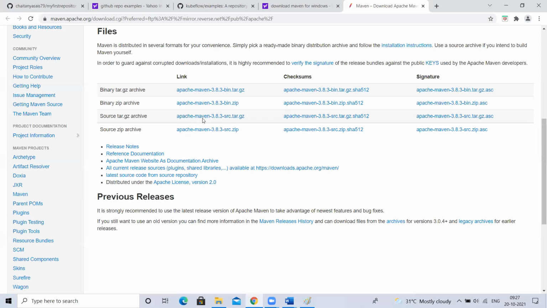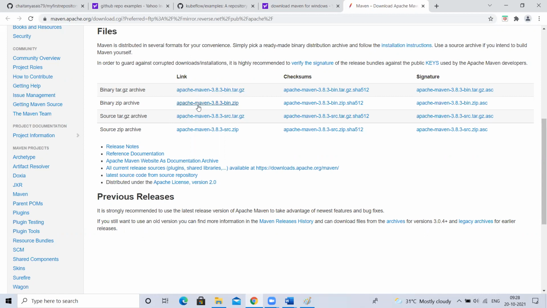They will give their source code. You can download the coding, Java code. They developed that Maven. To develop that Maven application, they did some coding, right? That source code they'll give it. If you want to look into that, if you want to modify some changes, you can take this and do it. But we don't want that. We want binaries, means we are not going to work with the code of Maven. We are going to work with the Maven tool for free. We are going to work with Maven, but not Maven code.